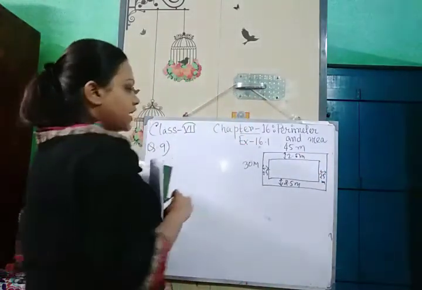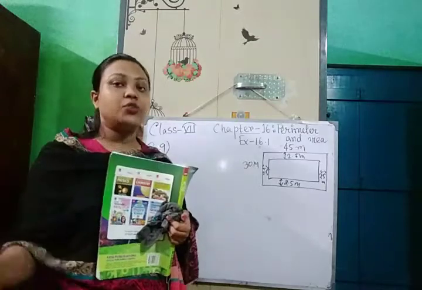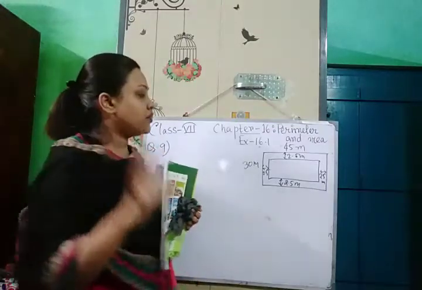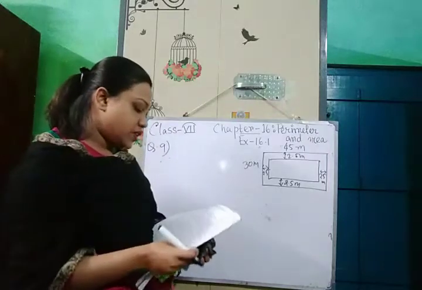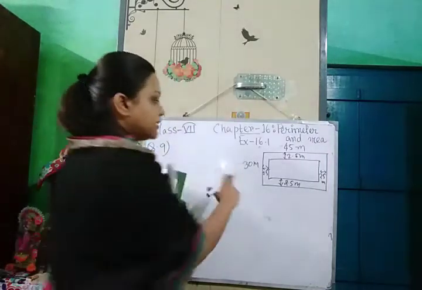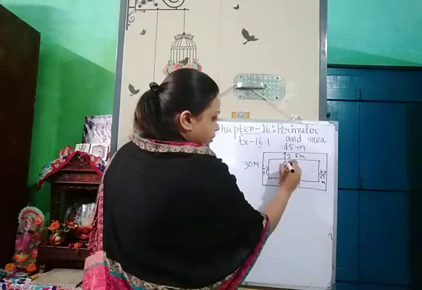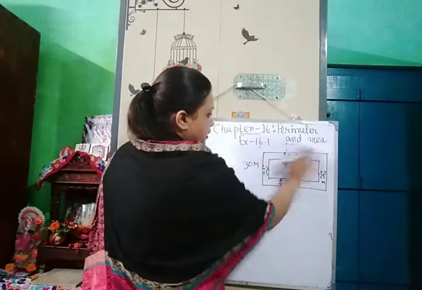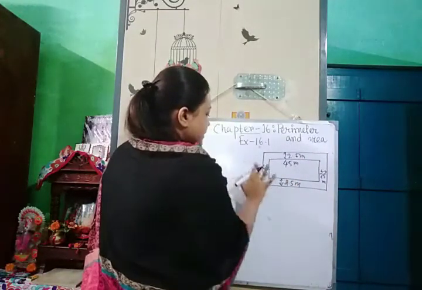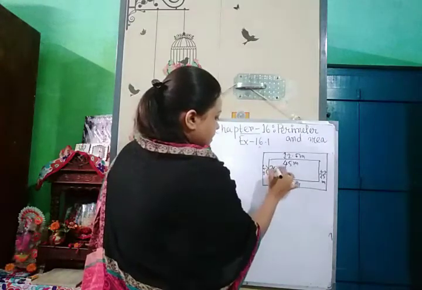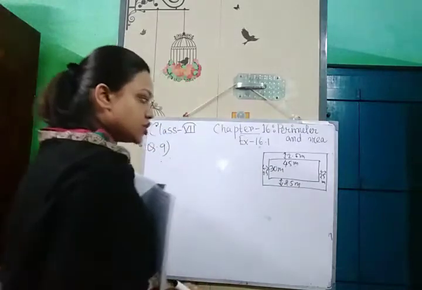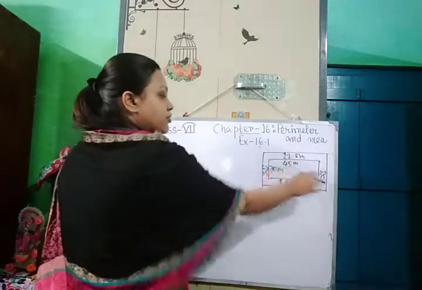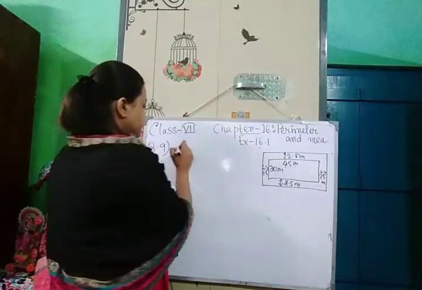So first we will find out the area of the park with the path. Then we will find out the area of the park without the path. Okay, the path is outside the park. So that means this one is 45 meter, not this one. And this one is 30 meter. And this path is outside the park. So first we will find out the area of the park without the path.